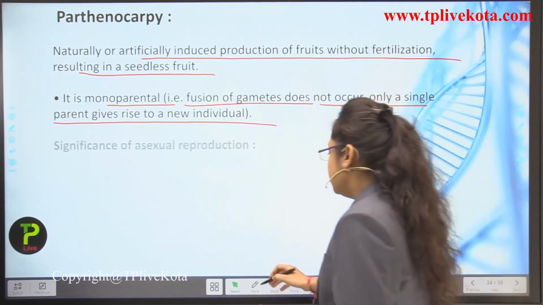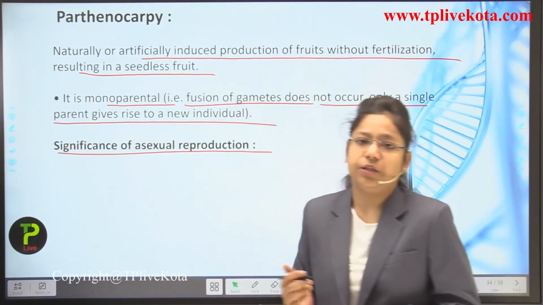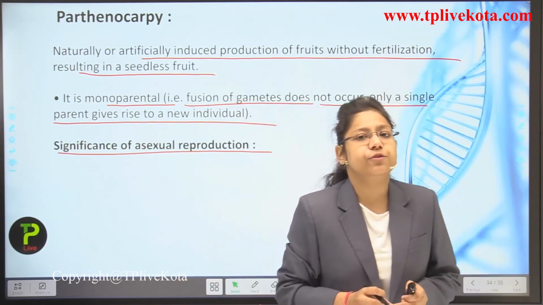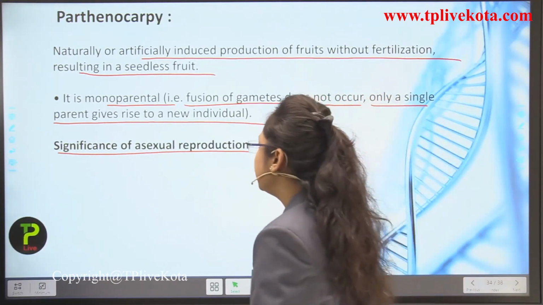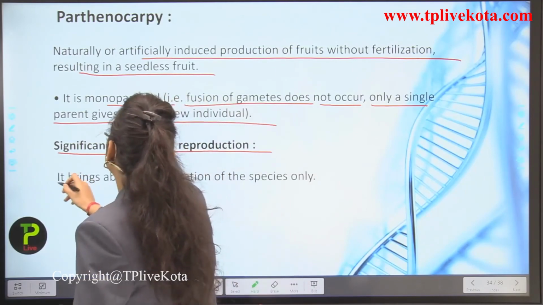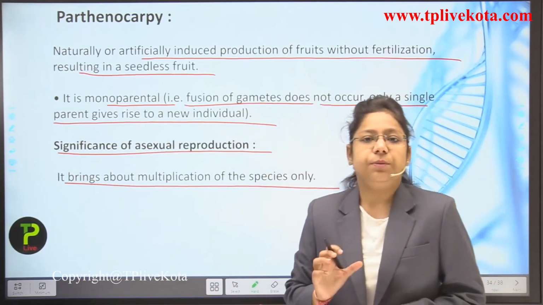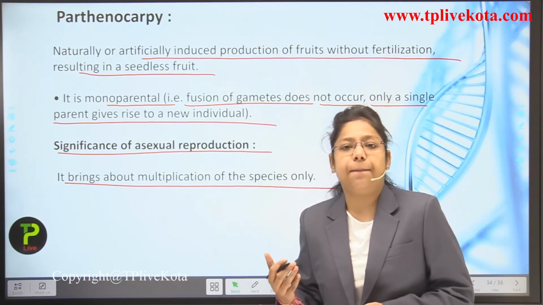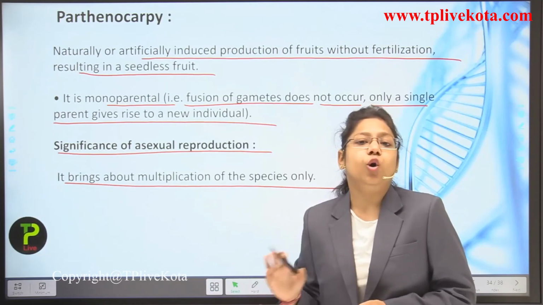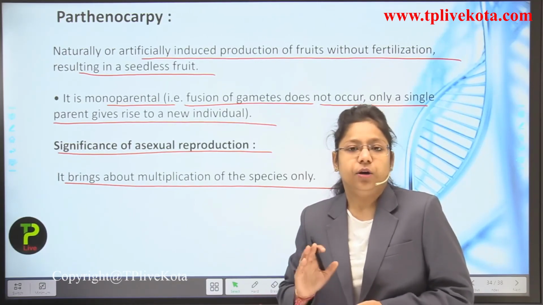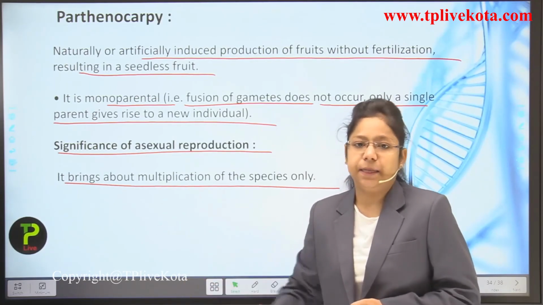Now, the significance of asexual reproduction. We are at the end of this lecture, so we have to understand the significance of asexual reproduction, students. The first point: it brings about multiplication of the species only. The genetic information is transferred, but there is no role of male and female gametes. Only a single parent cell is getting divided into multiple.